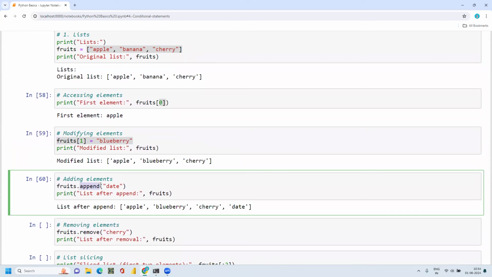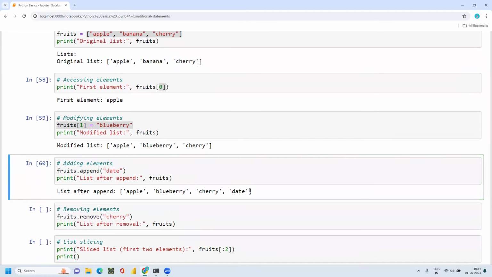My old list of fruits has apple, banana, cherry, and if I use dot append with the respective element, that element will be added to the list. Along with the old three elements, the fourth element got added because I used append. So whenever we want to add elements to the list, we can use the append method.